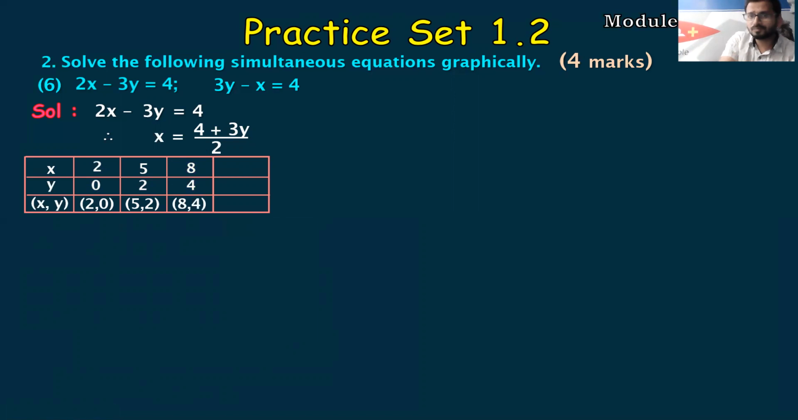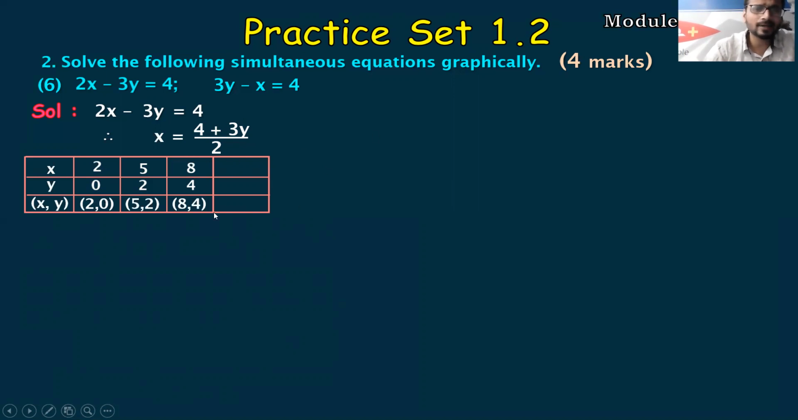Now next value, if I am going to take 4 plus 2 is 6, right? And 4 plus 2 is 6. So 6, if I am going to take, I'll get a huge number. You can just try it out. 6 3s are 18. 18 plus 4 is 22. 22 upon 2 is 11. So 11 is a huge number. I don't want such a huge number.